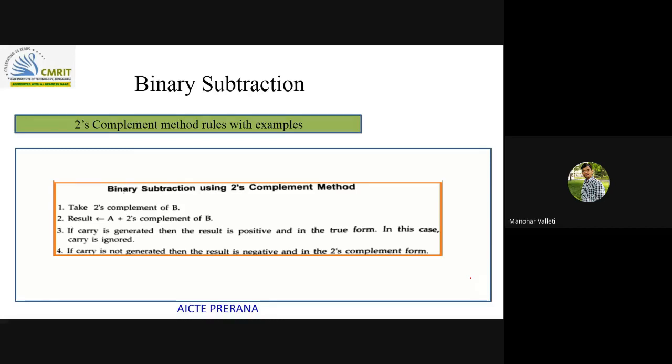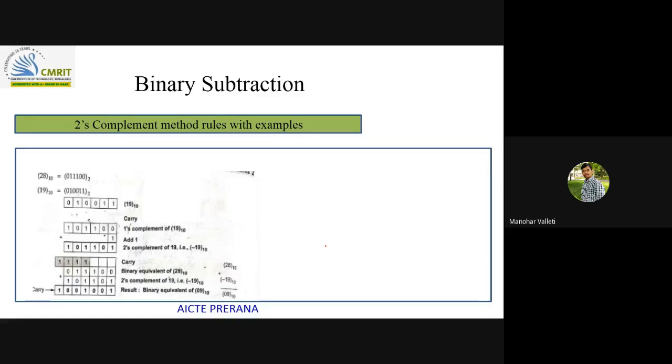In the procedure, if we summarize what you are doing in twos complement: take twos complement of the negative number, add both, and get the result. If you are getting any carry, it means the result is a positive number, and discard the end around carry. And if I'm not getting any carry, it means the result is in negative form.